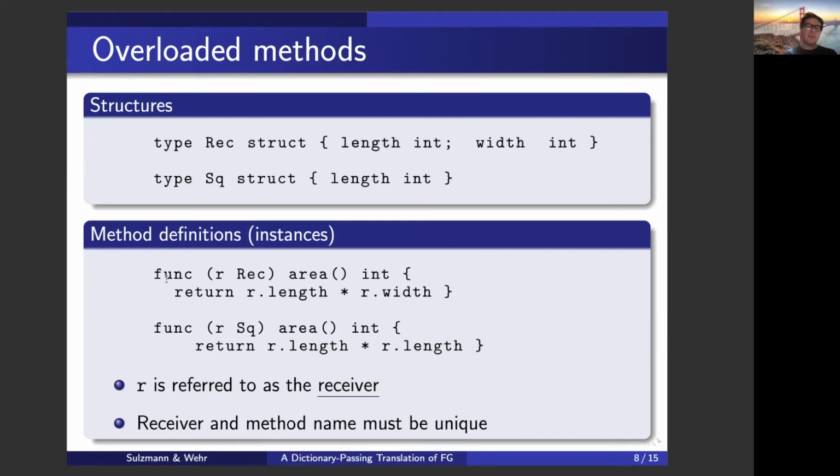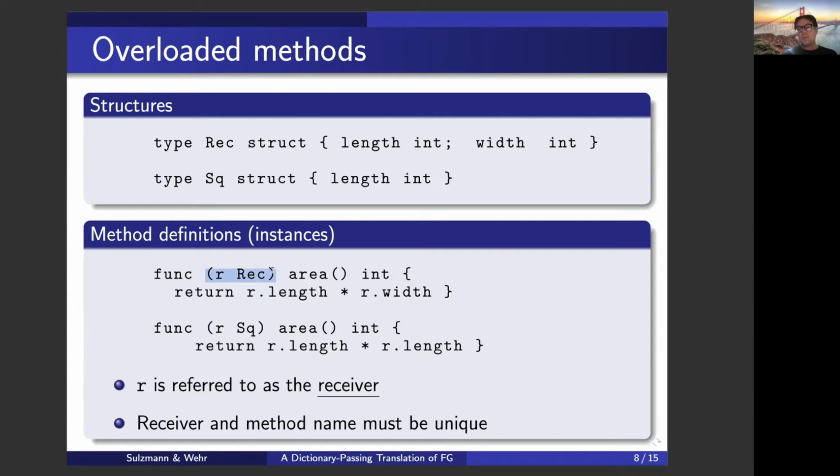When we have method definitions, we can use the func keyword to introduce method definitions. But the difference to function definitions is that we first have the object on which the method operates. In Go speak, we often refer to the object as the receiver. And the important condition in Go is that the name of the method and the receiver uniquely identify the method definition. I mean, the parameters of the method, they do not matter.